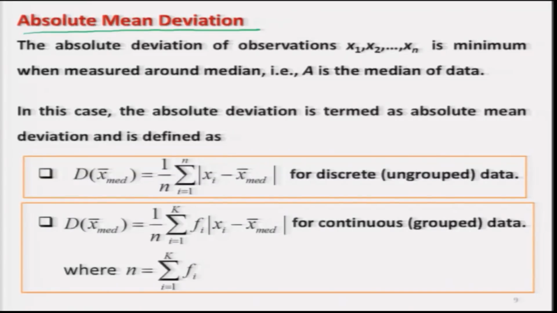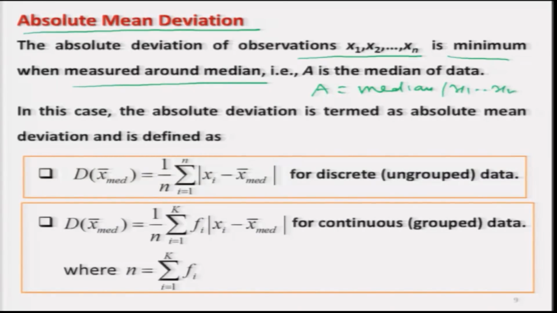So, if I take the observations x1, x2, xn, then this absolute deviation is going to be minimum when it is measured around the median, that is, a is the median of the data x1, x2, xn. Remember one thing, we had computed the median in case of grouped data and ungrouped data by different expressions. So, whenever we are trying to find the value of absolute mean deviation, then we need to compute the value of median suitably.